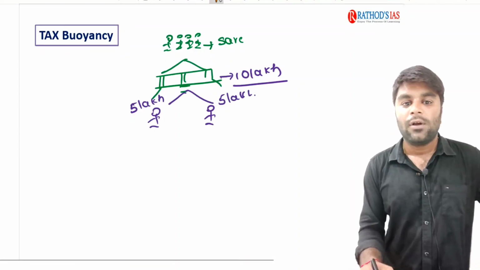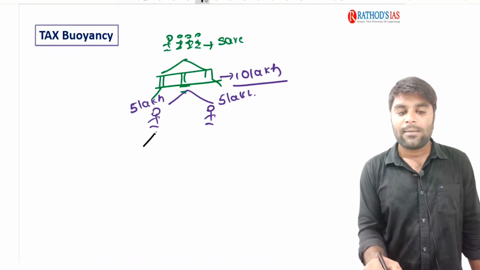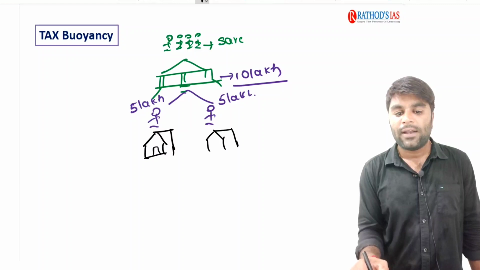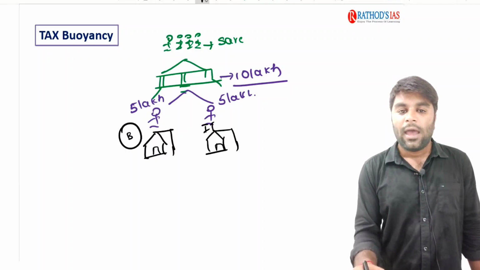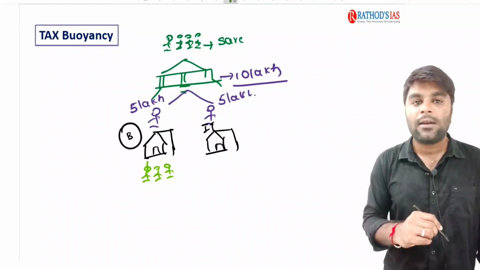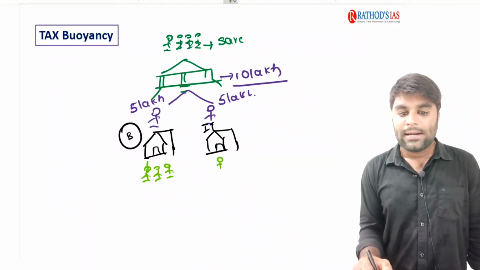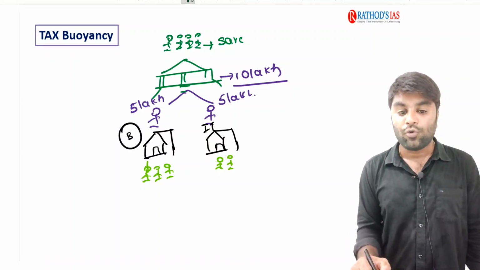Now with this, let's consider these people have established factories. Say for example, they have established a book manufacturing factory and an IT service. The book manufacturing company is a secondary sector and it's labor intensive, so they employed 3 people. And this IT sector is not that labor intensive, so they have employed 2 people.